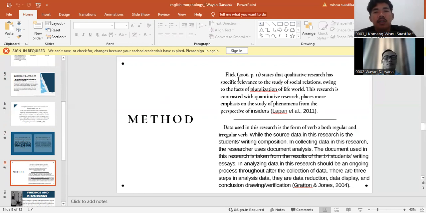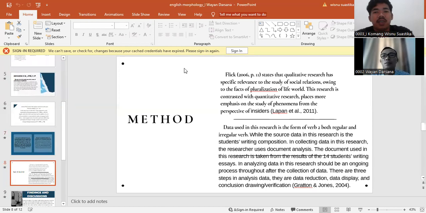Flick, 2006, page 2, states that qualitative research has specific relevance to the study of social relations, owing to the fact of pluralization of life worlds.